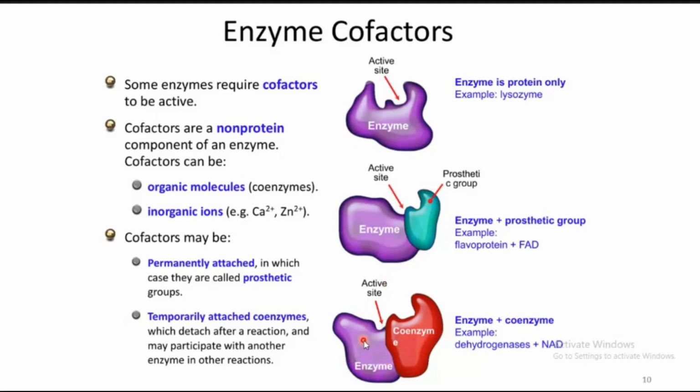Sometimes the coenzyme has a weightage equal to that of the enzyme. Here you can see the dehydrogenase enzyme, which has the coenzyme part NADH. All are combined together and they will work, or individually enzymes sometimes work.